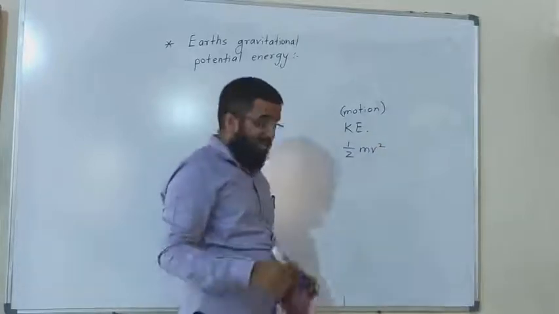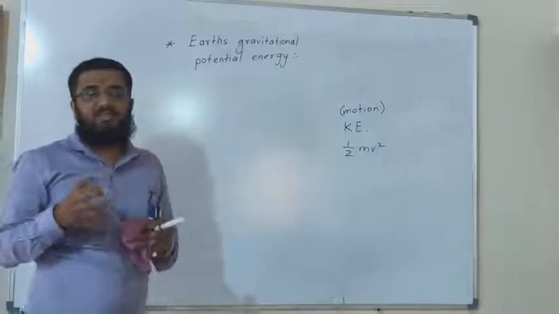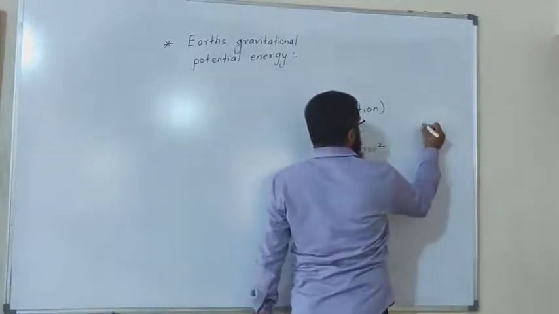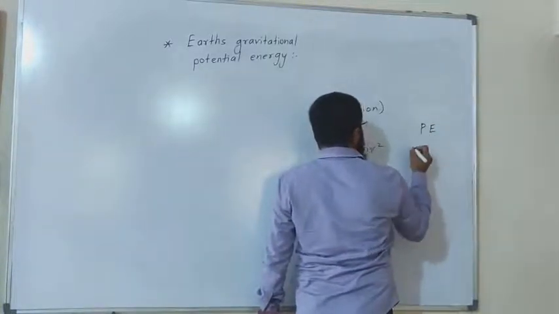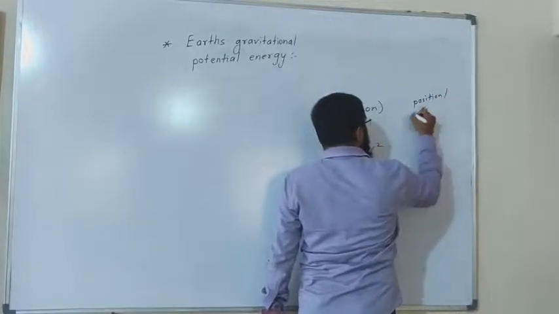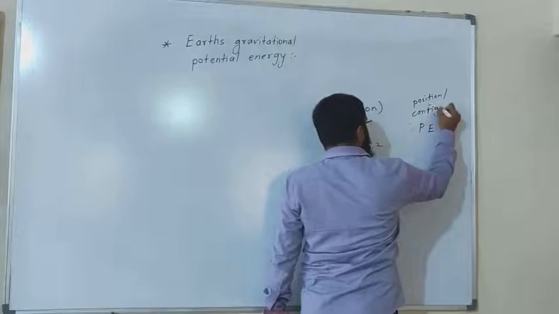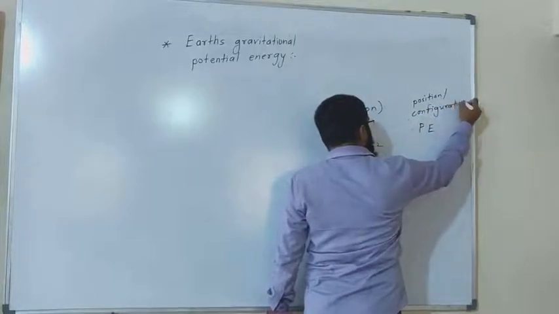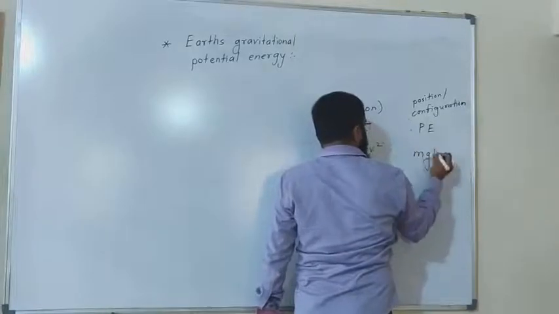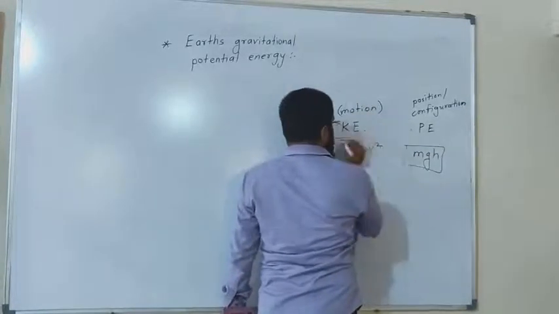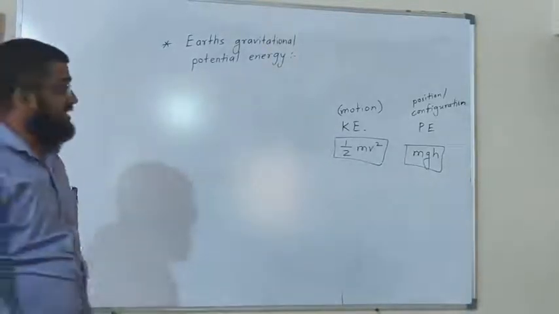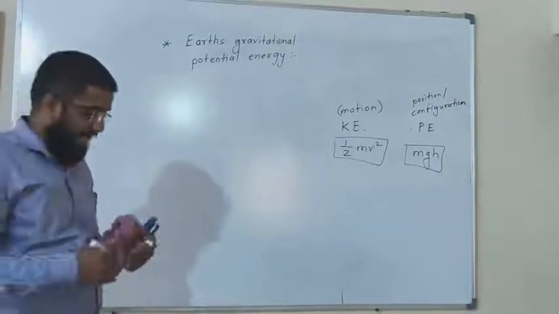And also if a body is configured or it has some position above the earth surface, then it has a potential energy which is given by mgh, where m stands for mass in both cases, v stands for velocity. Here g is acceleration due to gravity and h is the height.